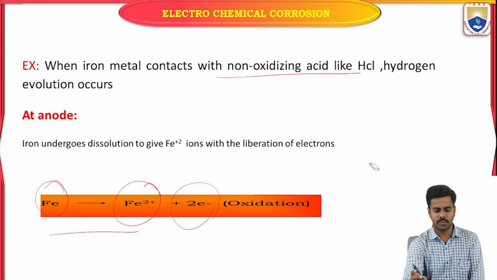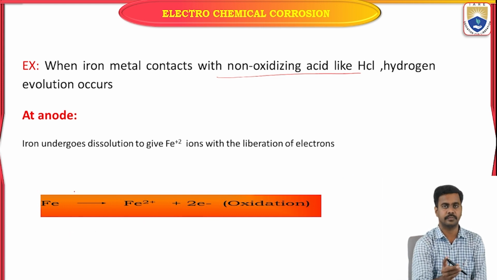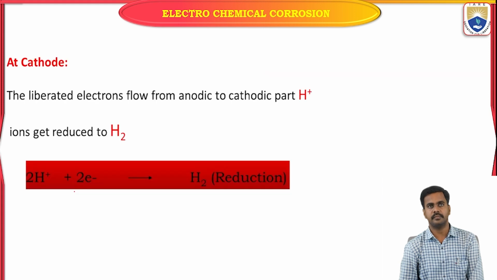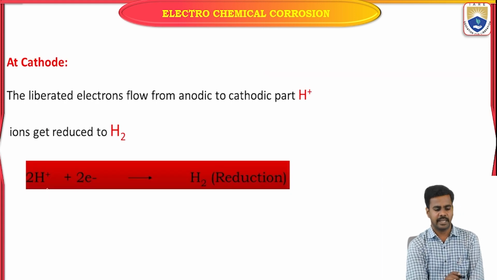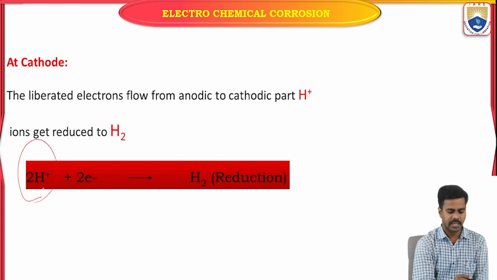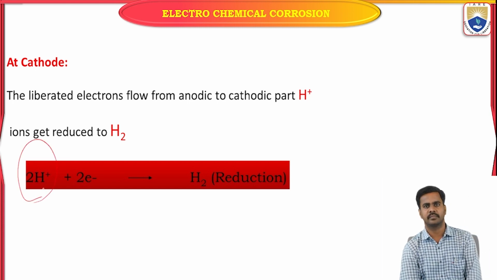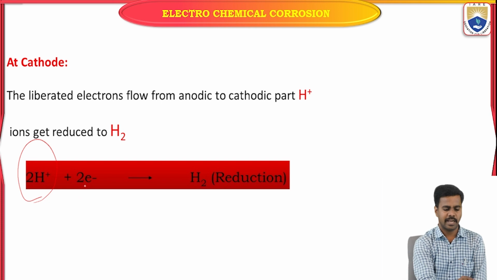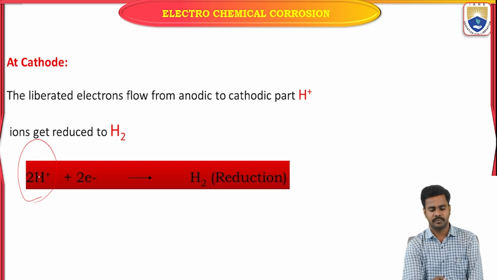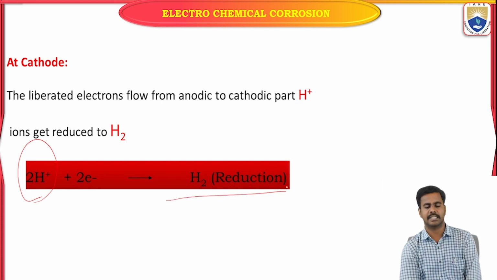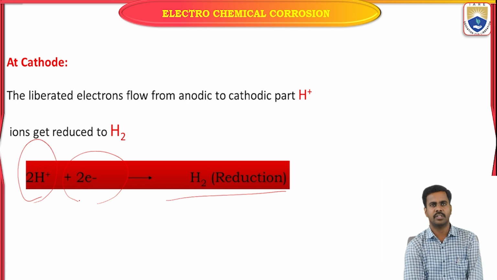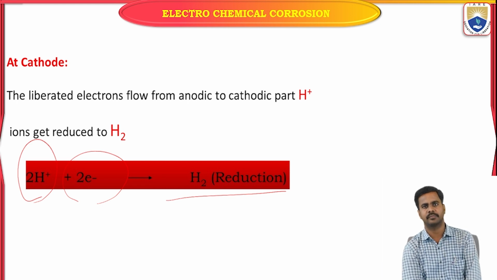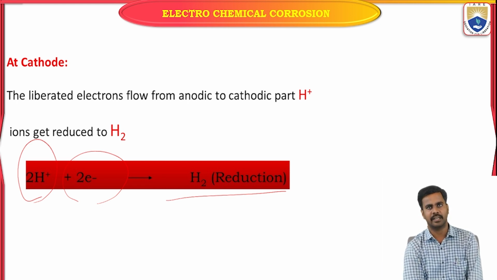These electrons move towards the cathode, which should be present in an acidic medium. That means it reacts with hydrogen ions and forms hydrogen gas. So H+ is reduced to hydrogen gas by taking the electrons coming from the anode. Here the anode is nothing but the metal.